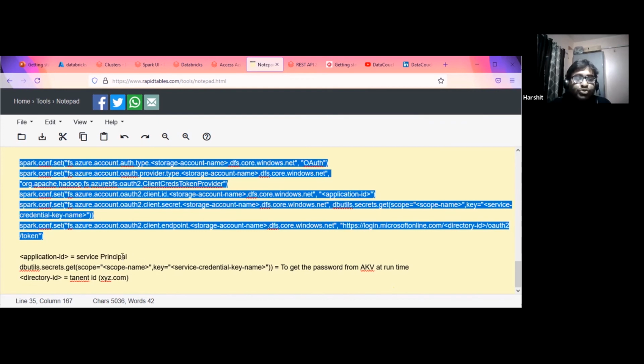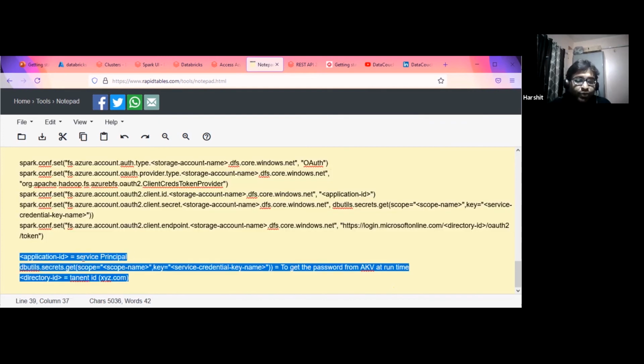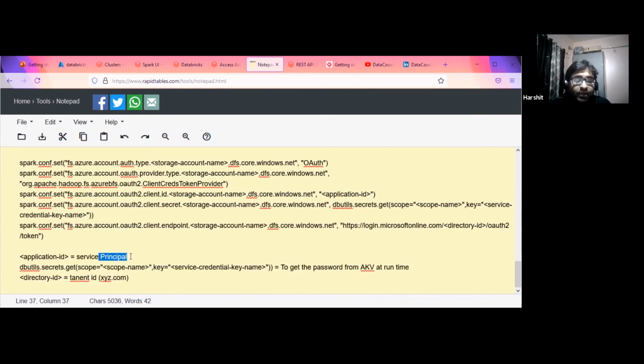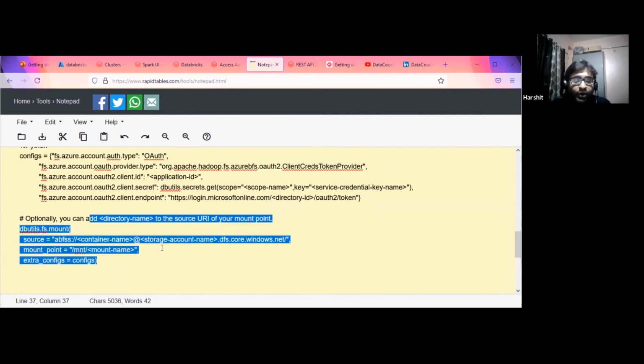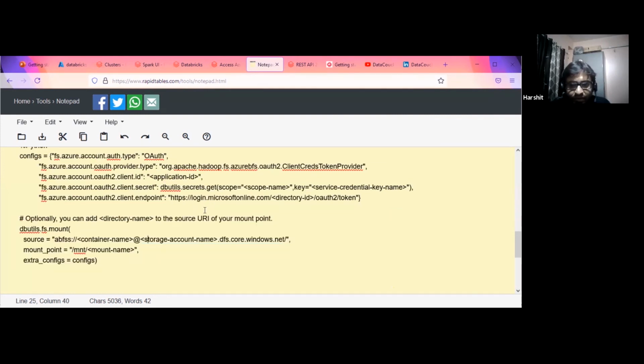Basically, what is happening here? I'm impersonating my service principal. Because the access is given based on the service principal, I've created the mount point, and again I'm impersonating my service principal. Yes, you can see here the service principal name.